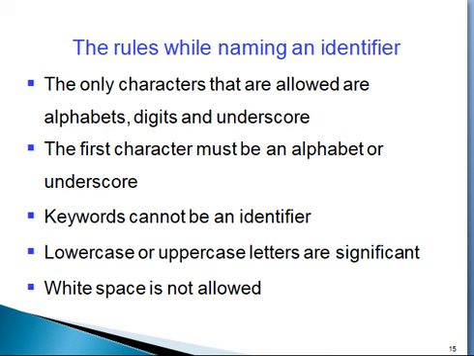Once again we'll check these rules. The only characters that are allowed are alphabets, digits, and underscore for naming the identifier. The first character must be an alphabet or underscore. Third point, keywords cannot be an identifier. Fourth one, lowercase or uppercase letters are significant. White space is not allowed. So these are the rules for naming an identifier.